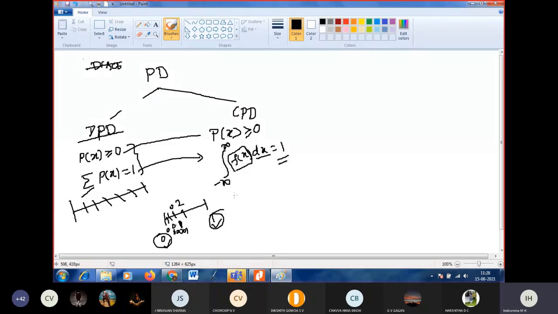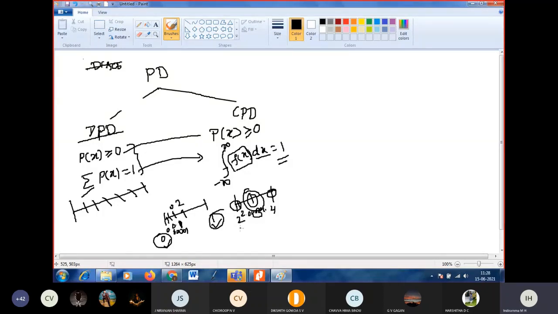As I told you in the previous problem, between 2 and 4 we considered 3. Since it is discrete, between 2 and 4 I should consider only 3 for the discrete probability distribution. But in the continuous probability distribution, if they are given between 2 and 4, we should include 2 and 4, because the next value after 2 you can take is 2.000001. In the continuous, that 2.00001 is also included.